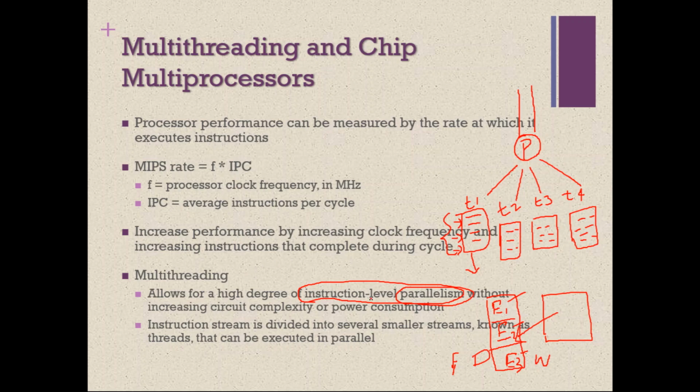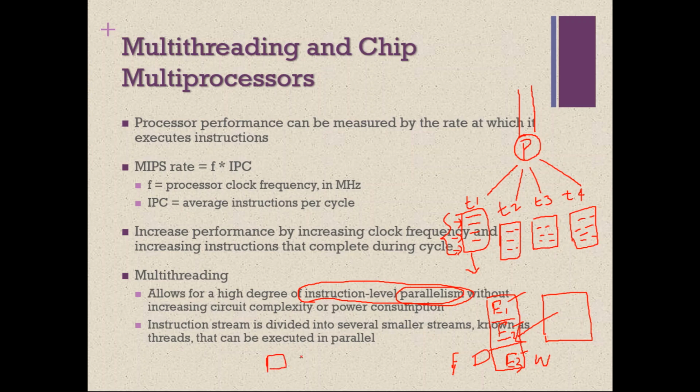So this is called what? Instruction level parallelism. Instruction level parallelism means, in a given thread, the ability to execute multiple instructions of that thread simultaneously. This is the definition. That is called instruction level parallelism. So it can be achieved with a single processor also. Of course, it can be achieved with multiple processors also.